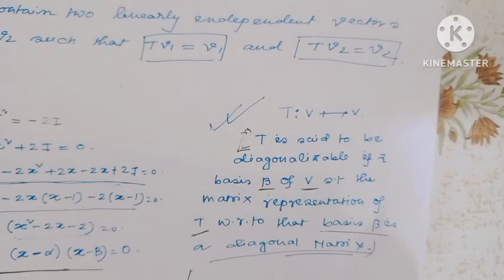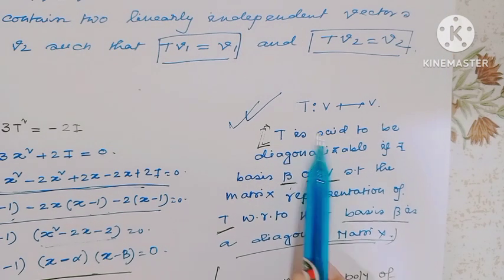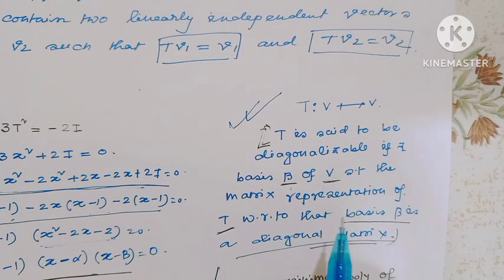That means by the actual definition of diagonalizable, there exists a basis of this operator such that the matrix representation with respect to this basis is always a diagonal matrix.